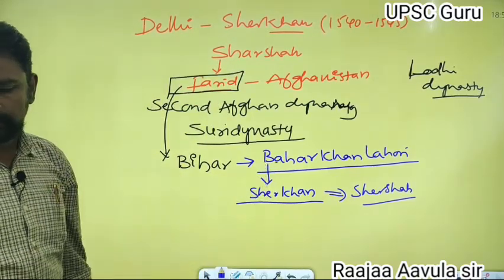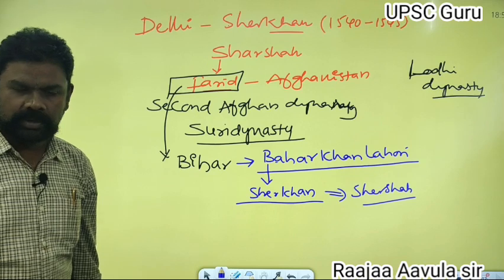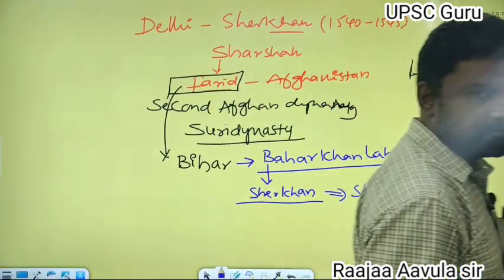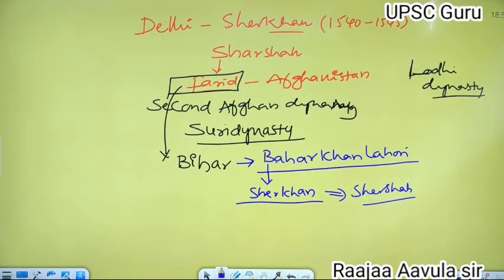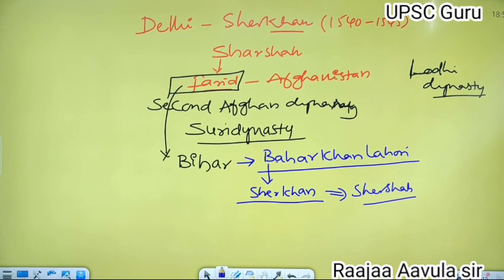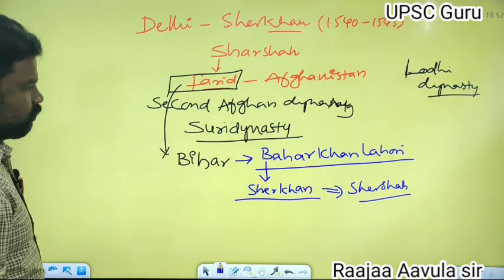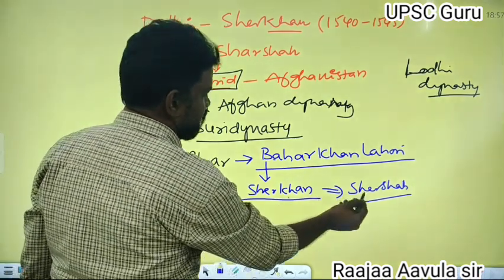You have to remember that the Sher Khan title was given by Bahar Khan Lohani, because it will be asked sometimes. So he was called Sher Khan, and in a later period, Sher Shah.